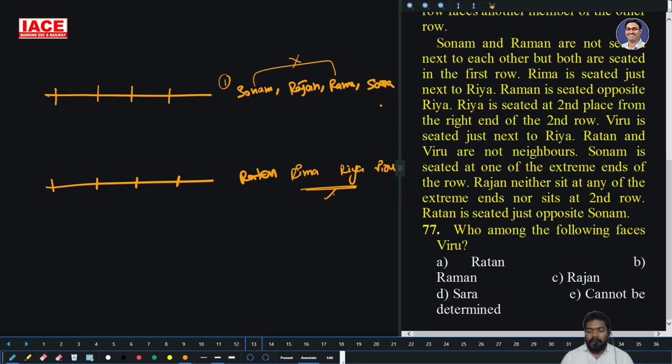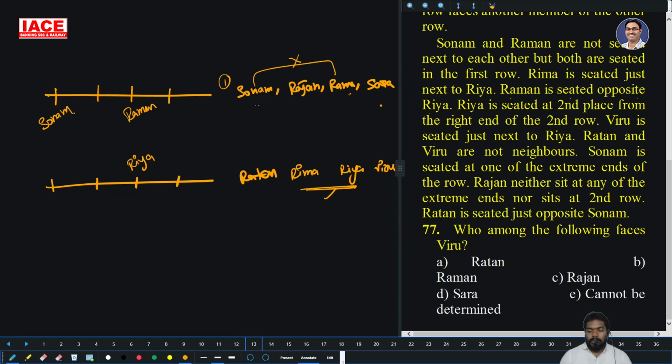Then Raman is seated opposite Riya. Riya is seated at the second place from the right end of the second row. So this is the only chance of Riya, and Raman is seated opposite of Riya. This is the only chance of Raman. Raman and Sonam are not neighbors, means this is the only chance for Sonam.